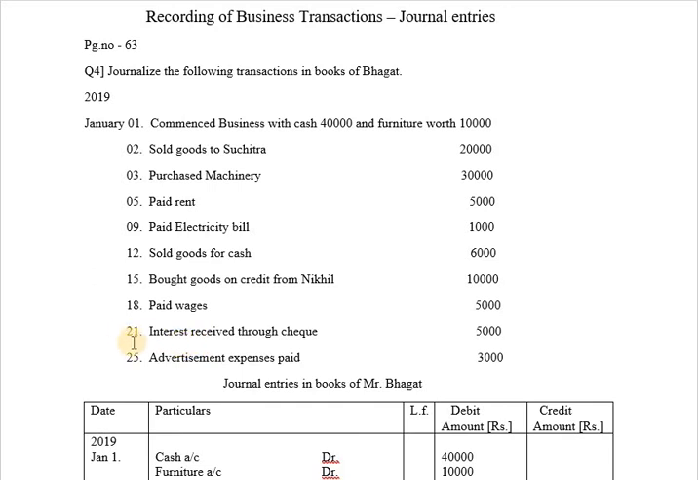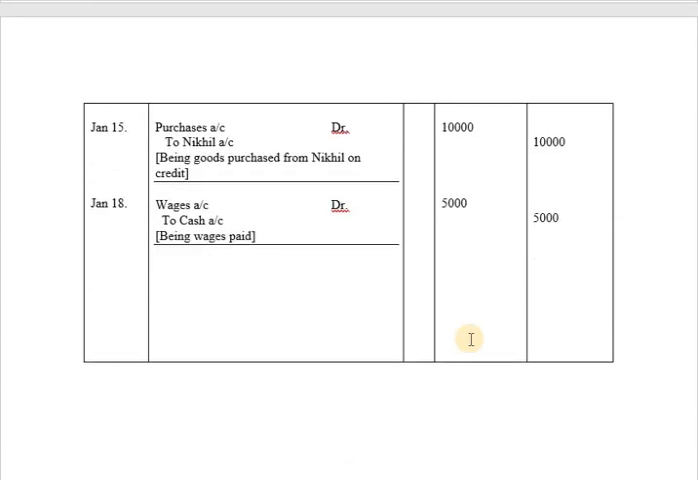The date will be taken as 21st and the amount is 5,000 rupees. So the date first, you will be writing the date as January 21st and as we are receiving interest through check, check is coming into the business. So it will be recorded as bank account debit, and the income that you are receiving is interest. So interest will be credited and the journal entry will be bank account debit to interest account.